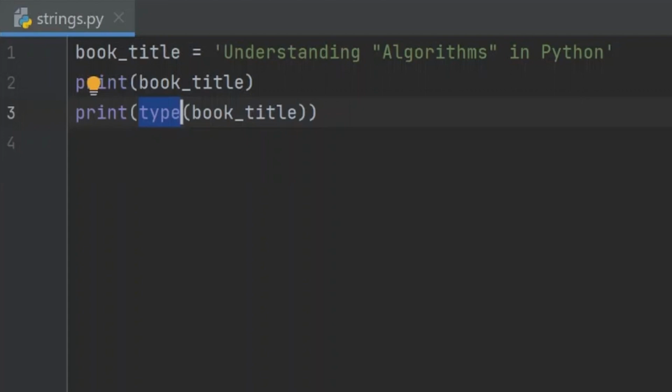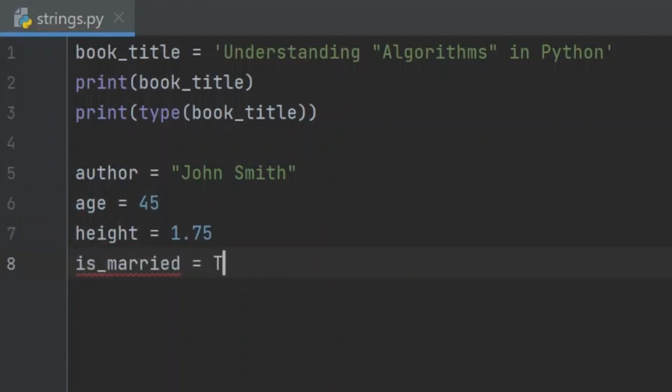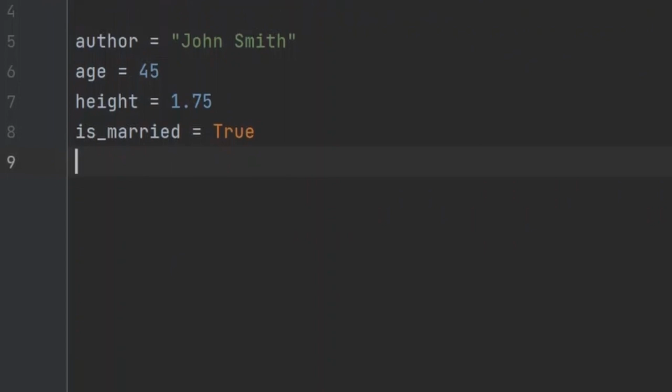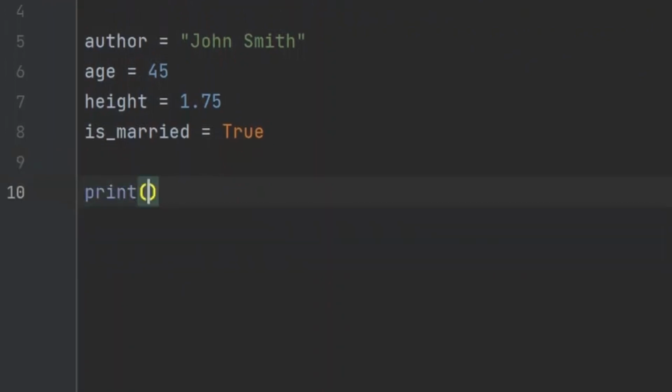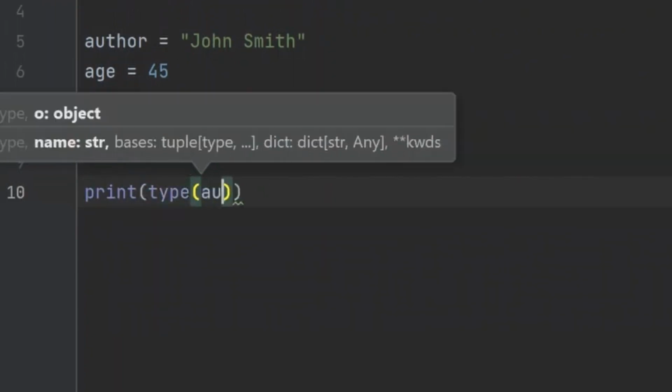For example, let's create 4 new variables. So we will say author equals John Smith. Then age equals 45, height equals 1.75, is_married equals True. Now let's check their data types. So we'll say print, then type, open parenthesis, author.